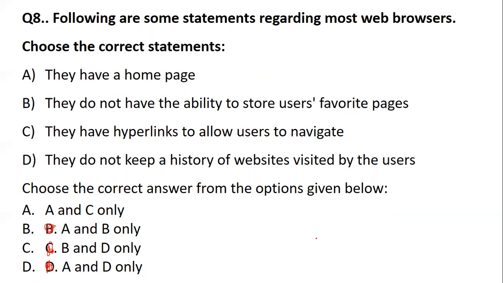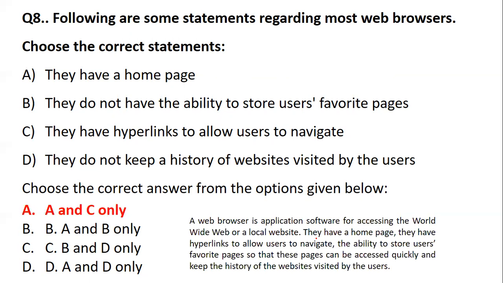You can even go with an elimination round and decide. Which statements are correct regarding the web browser? Yes, option A: they have a home page, no doubt, and they have hyperlinks.